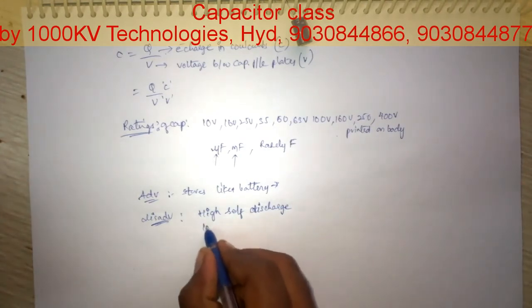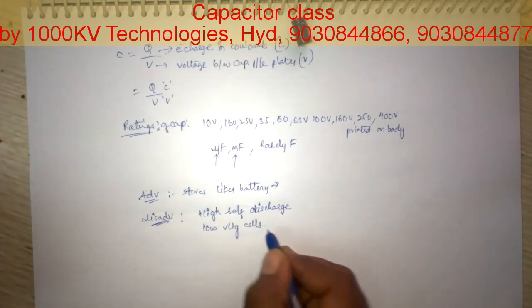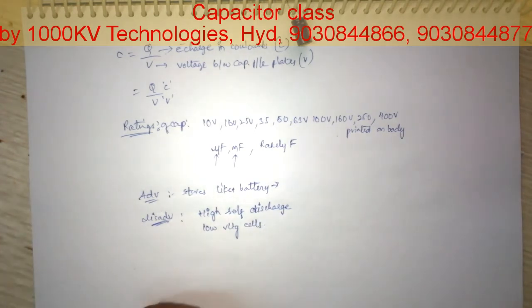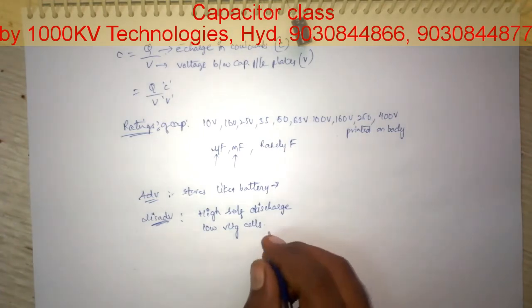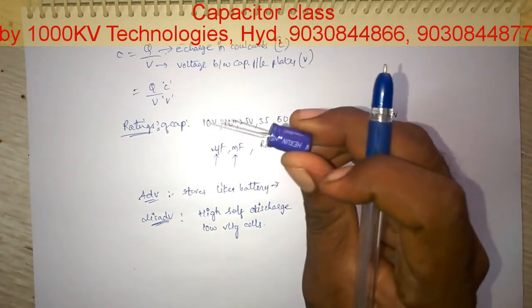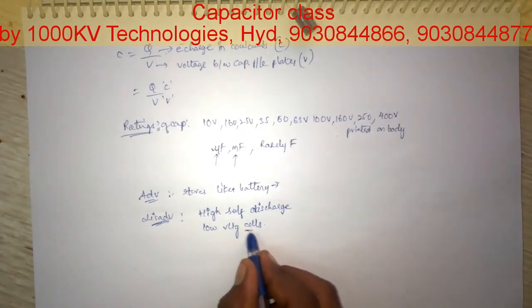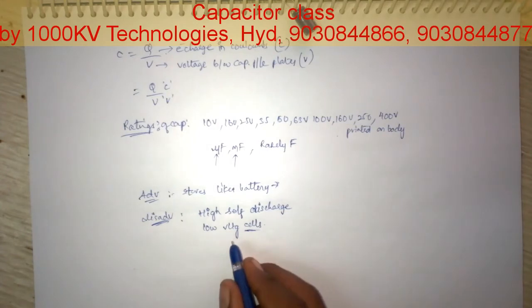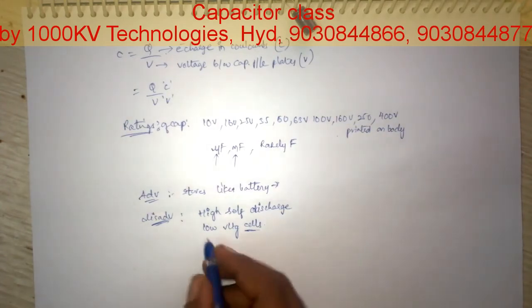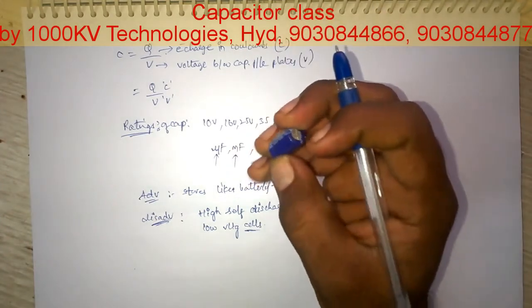And these are low voltage cells. We cannot apply a higher voltage to this capacitor. These capacitors can act as a cell because they store energy. That's why they are low voltage cells. If you want a high voltage, we have to connect these capacitors in series.